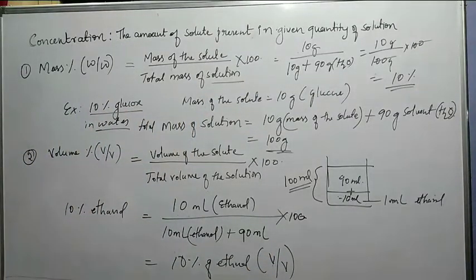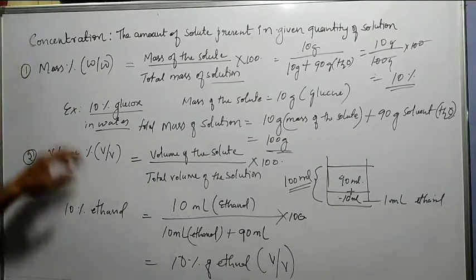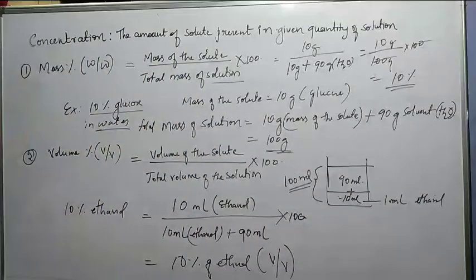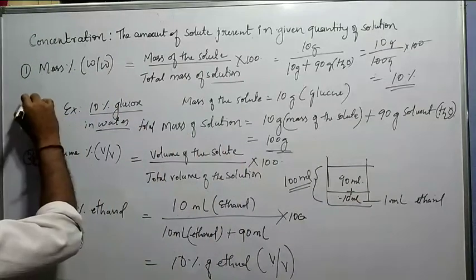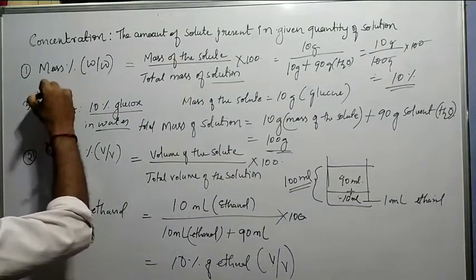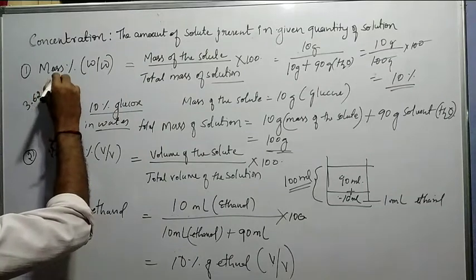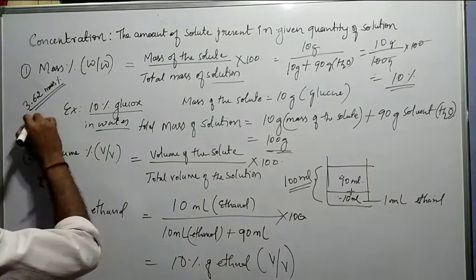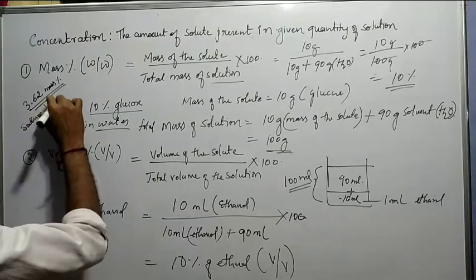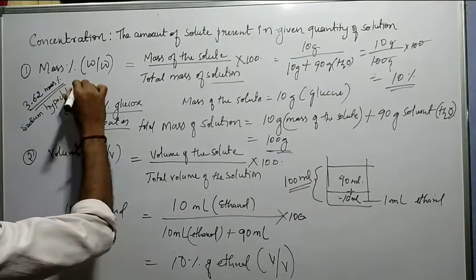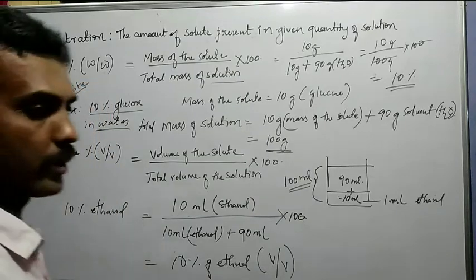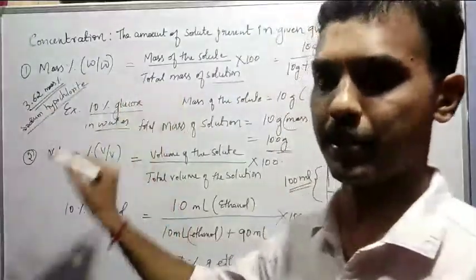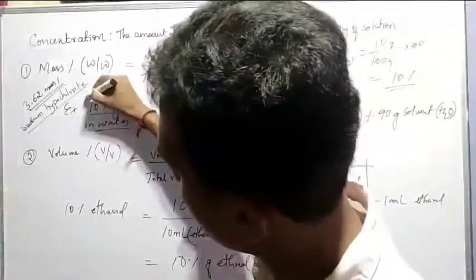So here some other examples also we can take. Commercial bleaching powder or else bleaching solution, it contains 3.62 mass percentage of sodium hypochlorite in water. 3.62 mass percentage of sodium hypochlorite in water, right?